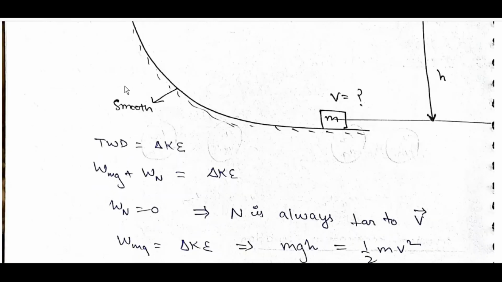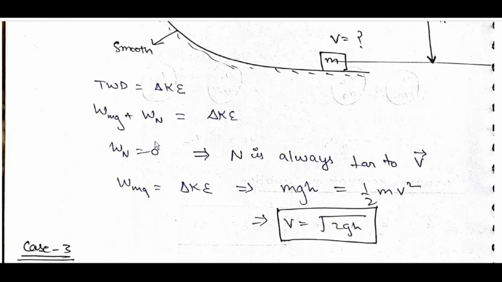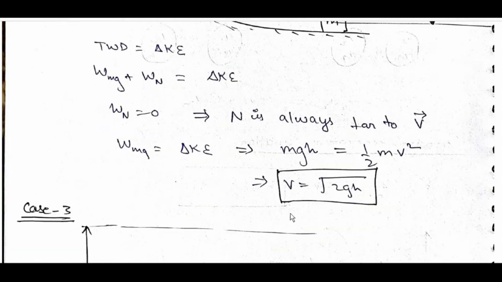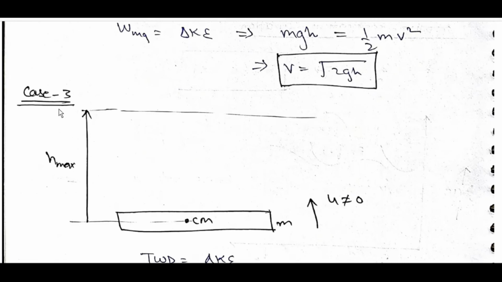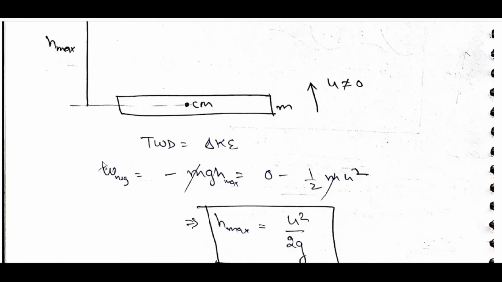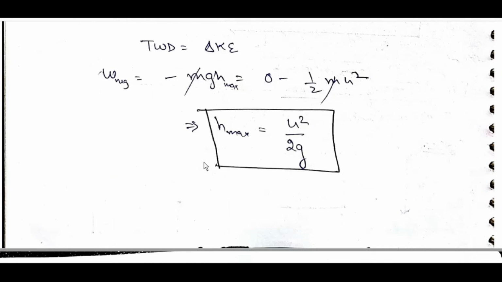Here also W_N is equal to 0, as N is always perpendicular to v. So mgh is equal to half mv square, and v is equal to root 2gh. Case 3: H max is equal to u square by 2g.